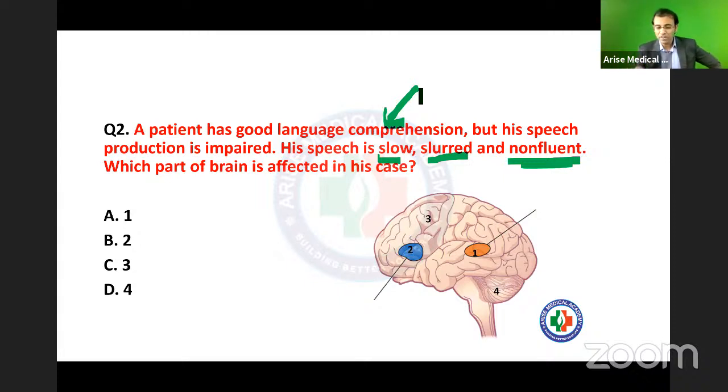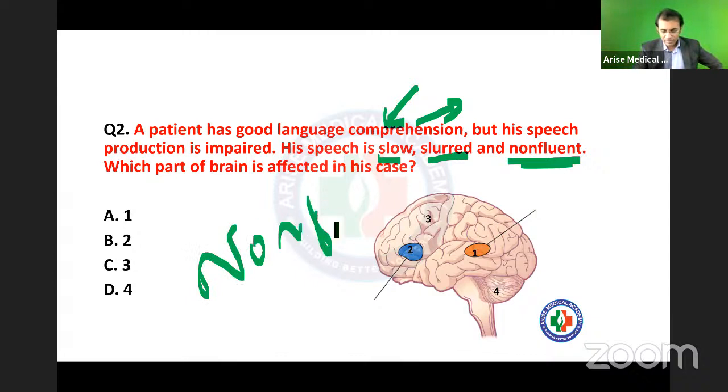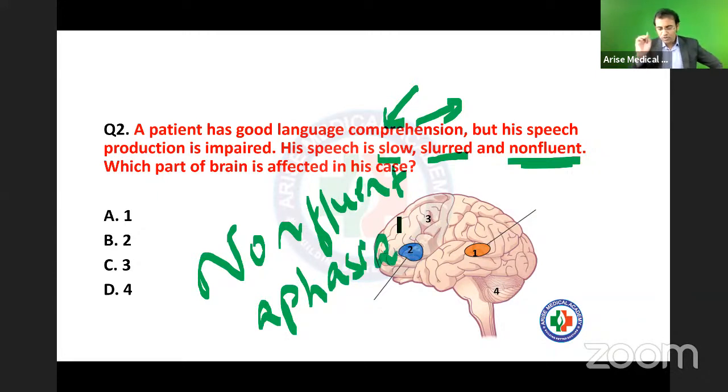So I can say the patient is suffering from non-fluent aphasia. Now, when I talk about aphasia, most of you might be thinking this is related to Wernicke's aphasia or Broca's aphasia, right? Wernicke's and Broca's. Now we have to differentiate all these points here.